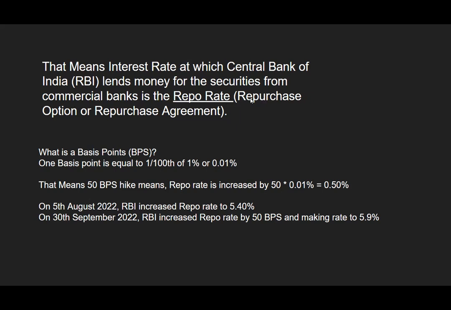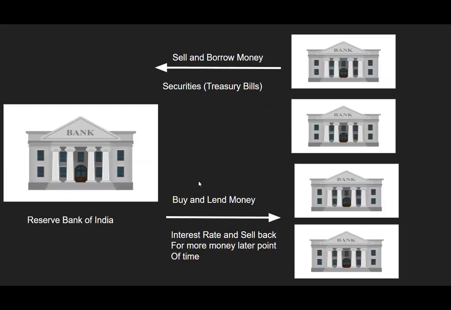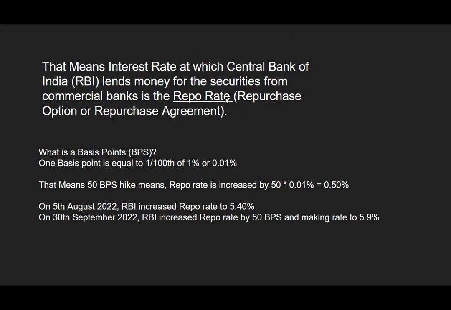Okay, so actually it is also called a repurchase option or repurchase agreement, because as I mentioned, they will buy back again. SBI will buy back the securities whatever they have sold, right? So repurchase, they will repurchase it. So that is the repurchase agreement or repurchase option. In simple terms, they are calling it the repo rate.